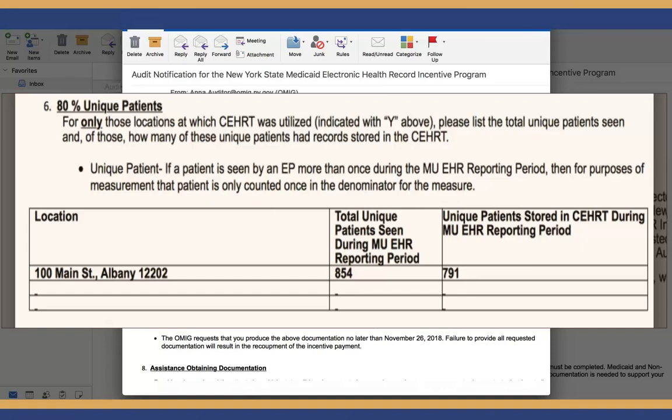He then entered the number 854 in the middle column, as this was the number of unique patients he saw at the location during the EHR reporting period. Of these 854 patients, 791 had records stored in a certified EHR during the EHR reporting period. He entered this number in the right column.